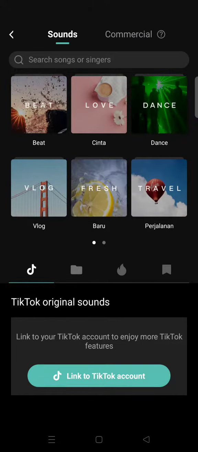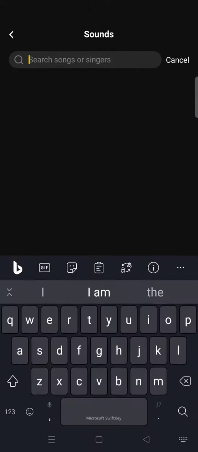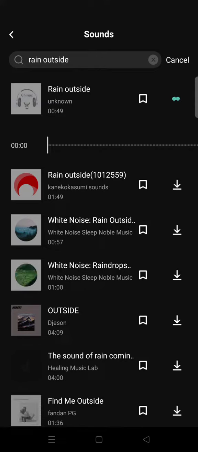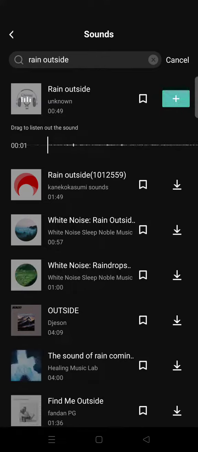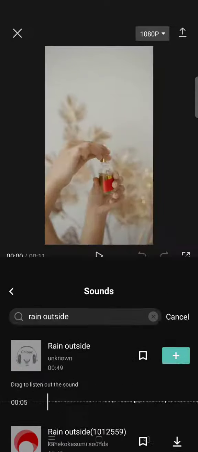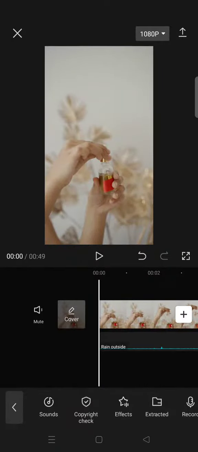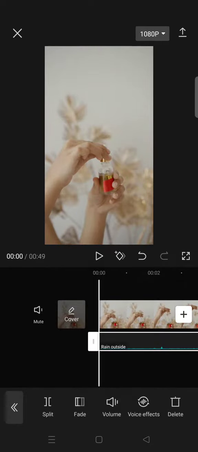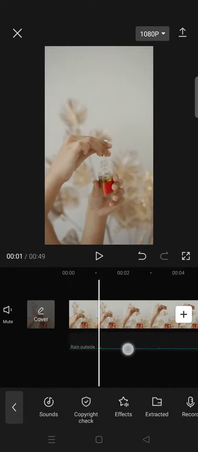Then after that, click on the search column in here and type in rain outside keyword. So this is for the rain sound effect. You can just play it first to preview how it sounds. Okay, after that, just click on the plus icon to add it to your videos, and you can just adjust it as you like on the sound itself.